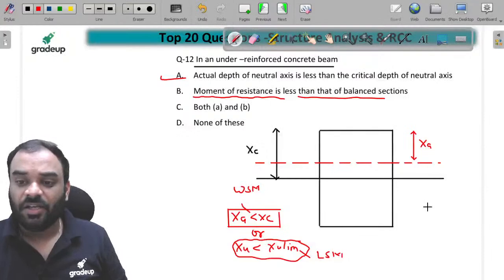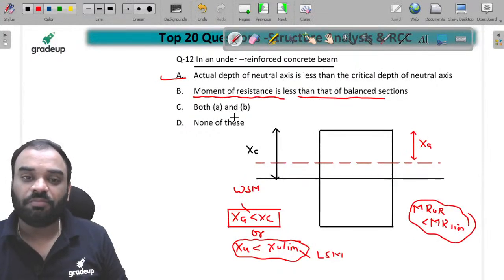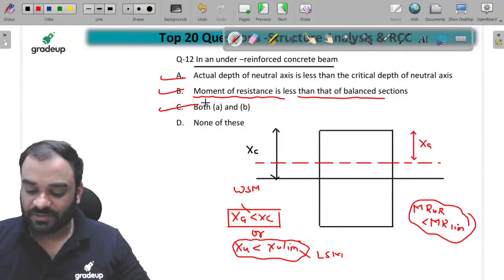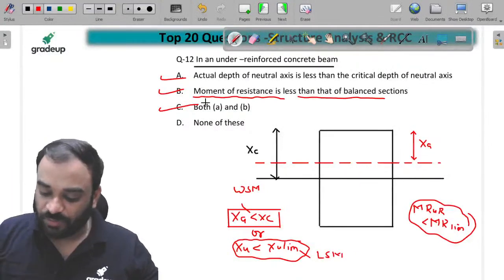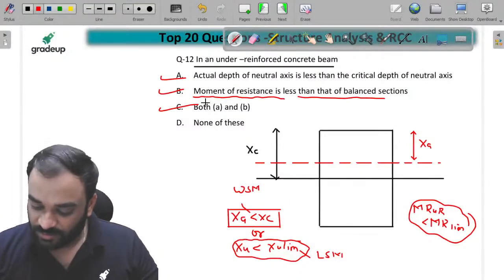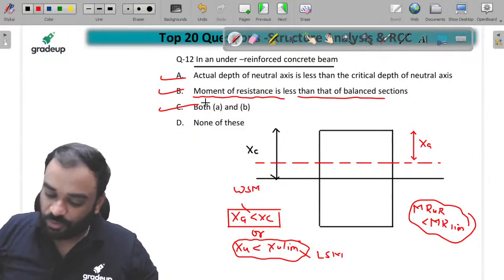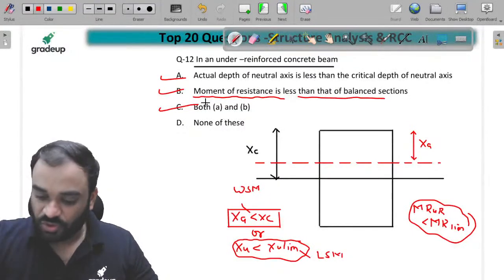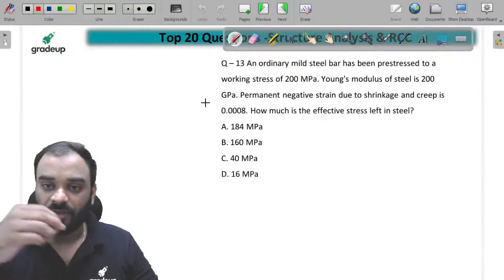Yes, it is correct. Whenever you are finding the MR value for under reinforced, it is always less than the MR value of limiting section, right? So guys, B is also correct. So C is the correct answer. C will be correct. Sumit is also saying C, Surjar is also saying C, Kishore is also saying C. Very good children. Next question.